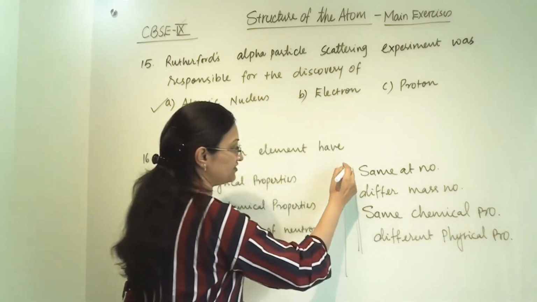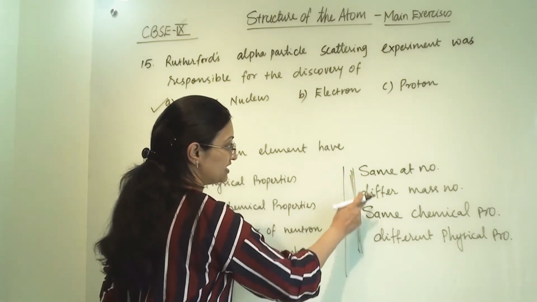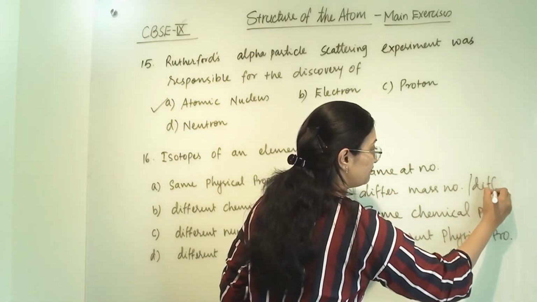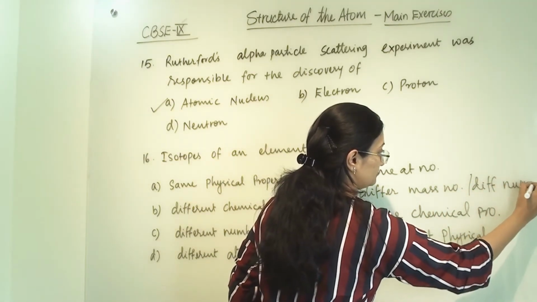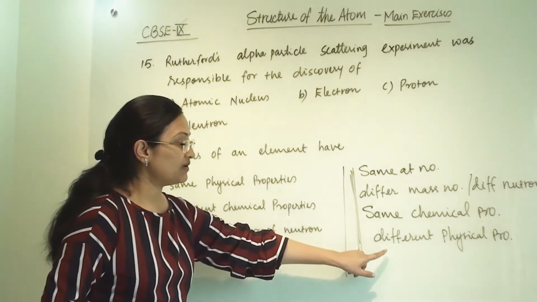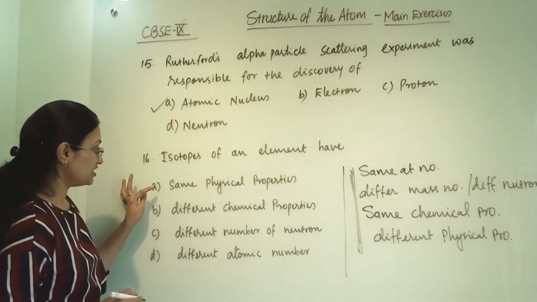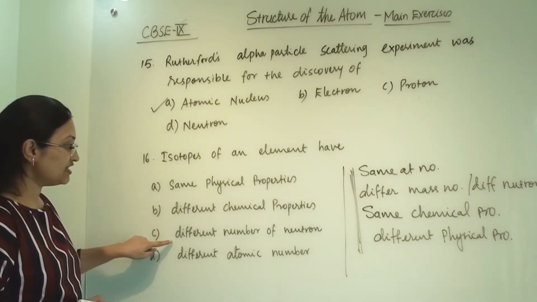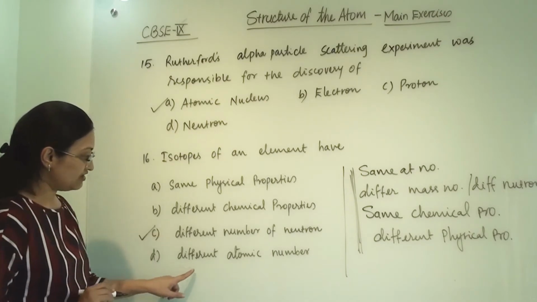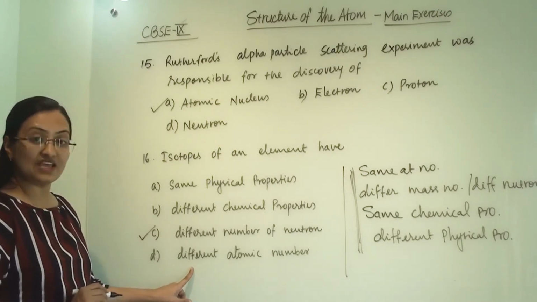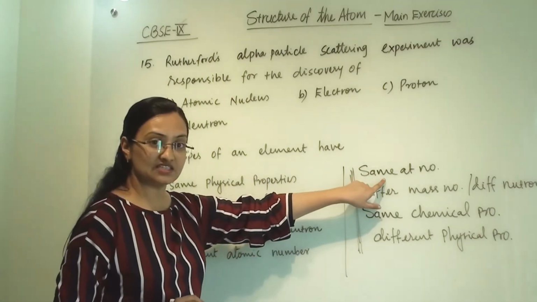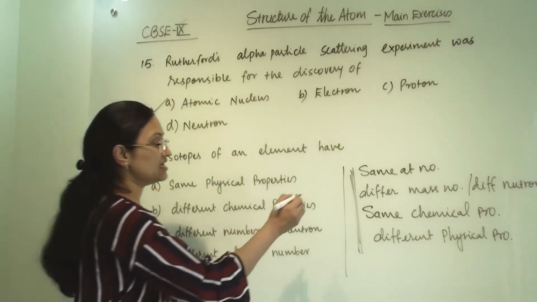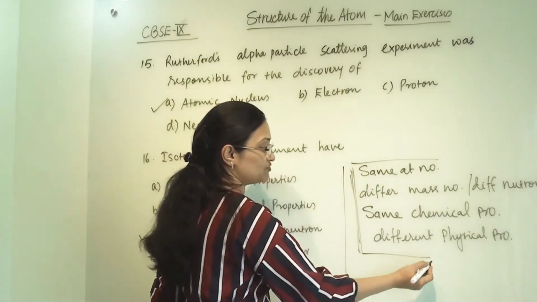So these are the characteristic properties of isotopes, that it has same atomic number, different mass number and different neutron count. Then same chemical property and different physical property. So here same physical property, no. Different chemical property, no. Different number of neutrons, yes. Different atomic number, no, because it is the same element. So they are sharing same atomic number. So this one is the correct out of these 4. And these are the characteristic properties of isotopes.